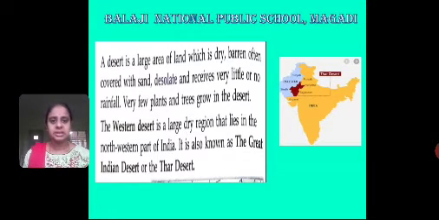The Western Desert is a dry region that lies in the northwestern part of our India. It is also known as the Great Indian Desert or the Thar Desert. The name of the desert is Thar Desert. You can even see the location of the desert in the shown map, which is in a dark brown color. Okay, see children, our desert region lies in the northwestern part of our India.